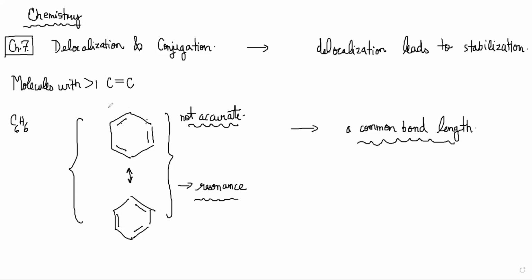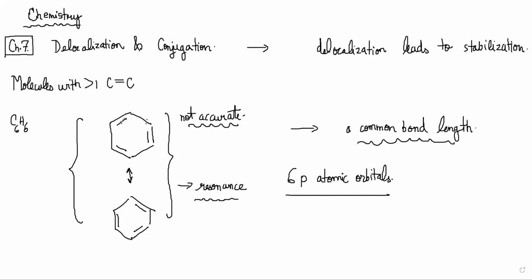All of the p orbitals are combining, 6 p atomic orbitals combining to form 6 molecular orbitals. Each carbon will have one p orbital which has an electron, right? Because then only the p orbitals will form pi bonds, the double bond.